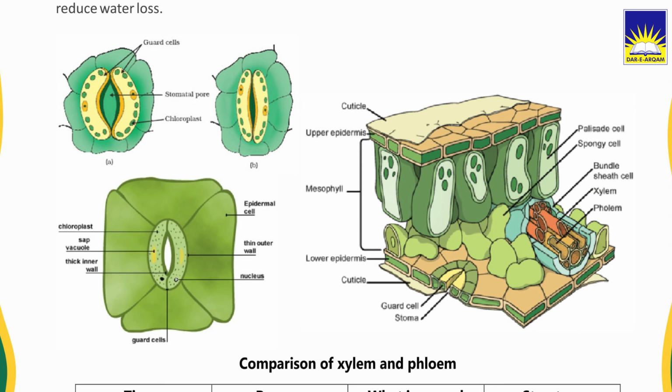Look at the picture and find out all the parts of the leaves, root, and stem. The labels are given. Kindly read all the words.